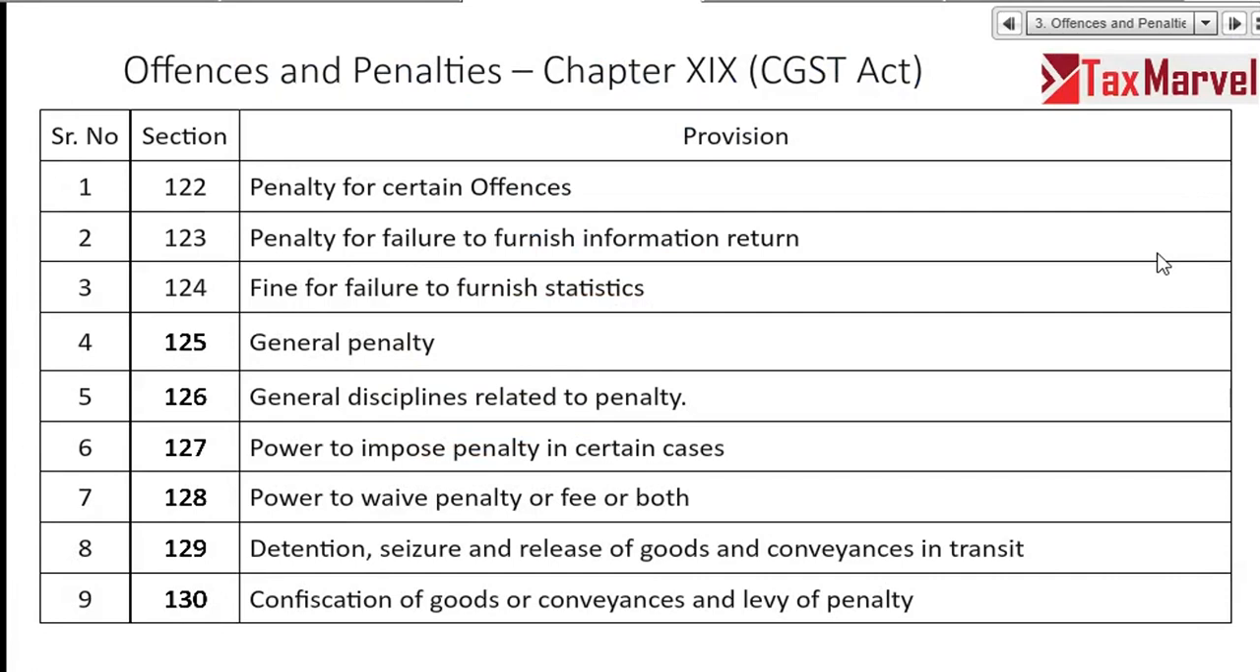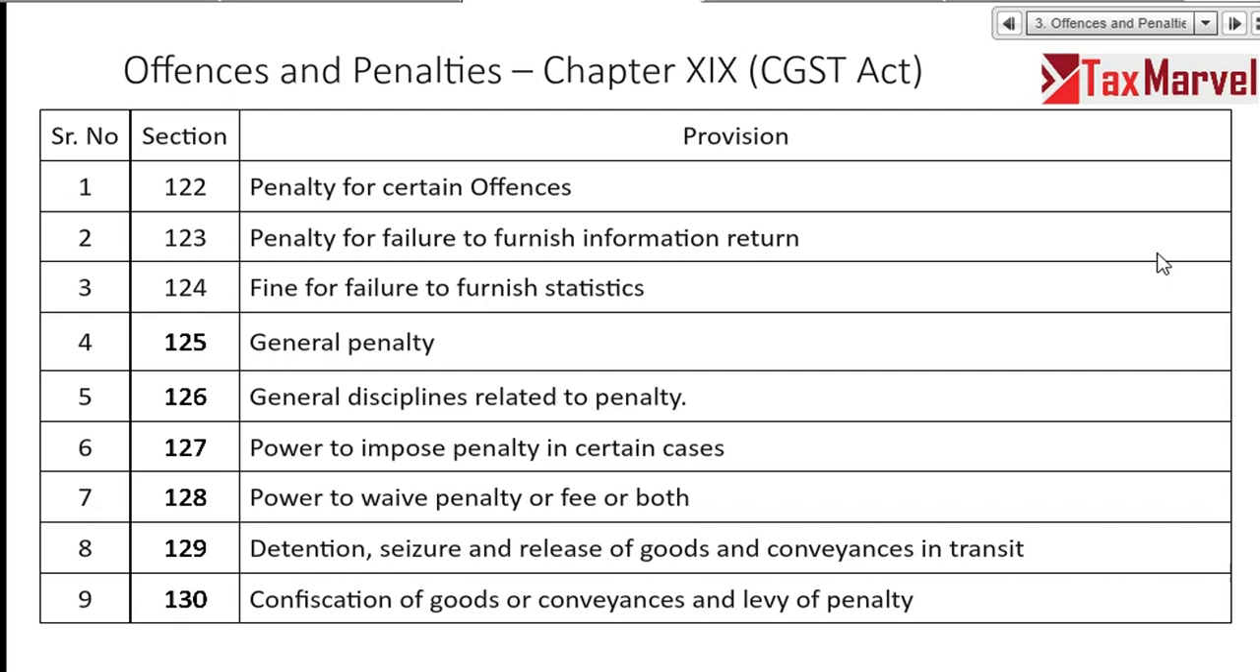Now let us see. Section 122 says penalty for certain offences, means if you commit certain offences you have penalty to pay. Then section 123, penalty for failure to furnish information return. Information return, section 150, we'll see. Next, fine for failure to furnish statistics. What the government is saying is, you have received a notice saying tell me, the 10 questionnaires are there, you have to answer all 10. You said I will not reply, I am not liable to.